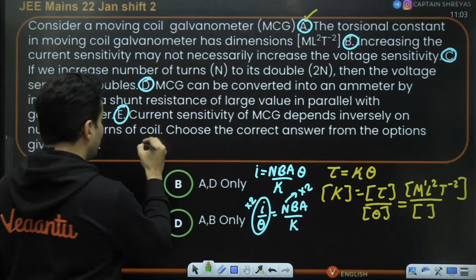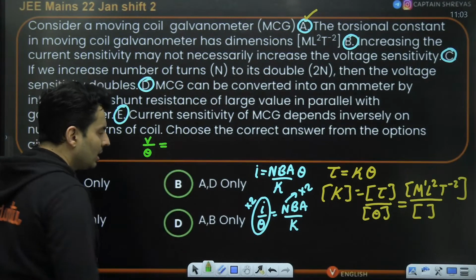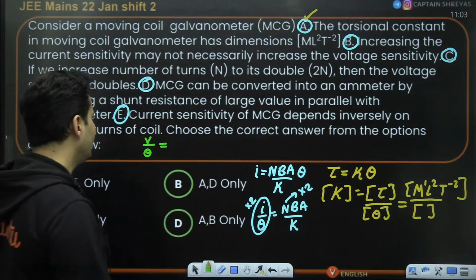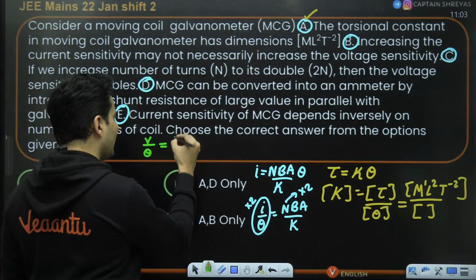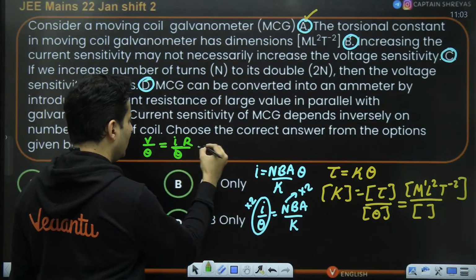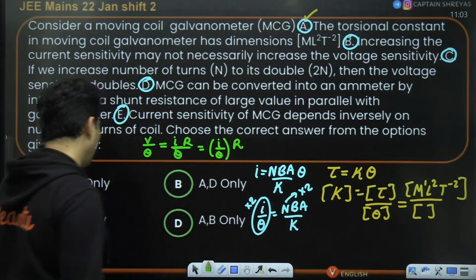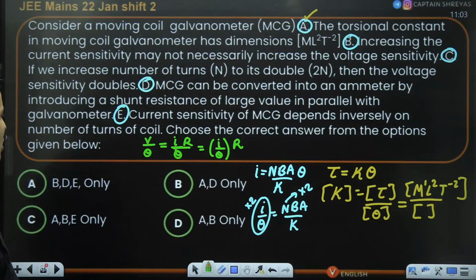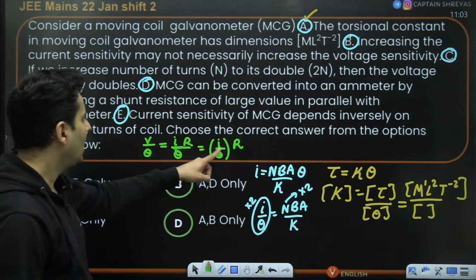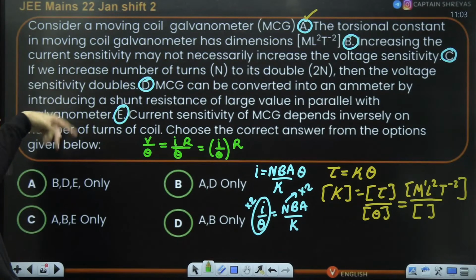Well, voltage sensitivity will be V by theta, voltage per unit angle. Now, V is equal to IR. So, IR divided by theta. So, technically, this is I by theta and this is basically R. All right. So, if I essentially increase the number of turns to double, then the voltage sensitivity will double.